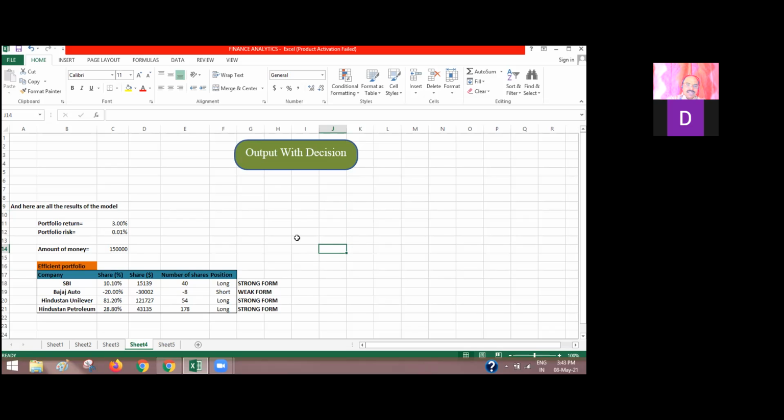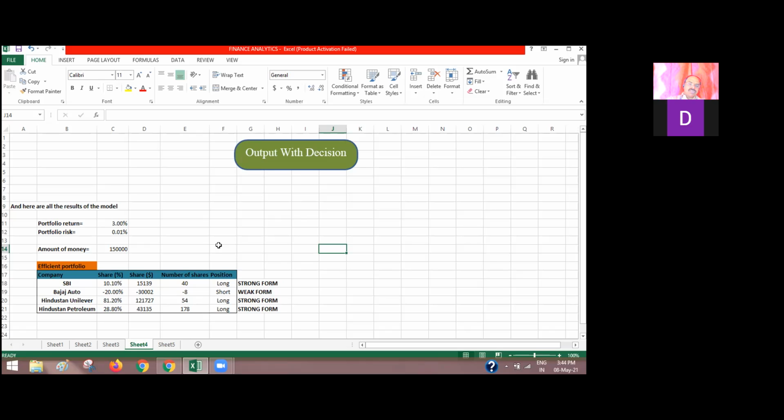Good. Likewise, portfolio returns also. You have mentioned, I think, 3 point something, even though it is less. Yes, sir, but it is the strong form. That is the answer. Portfolio risk is also very less, and return is also less. Since the risk is less, return is also less.